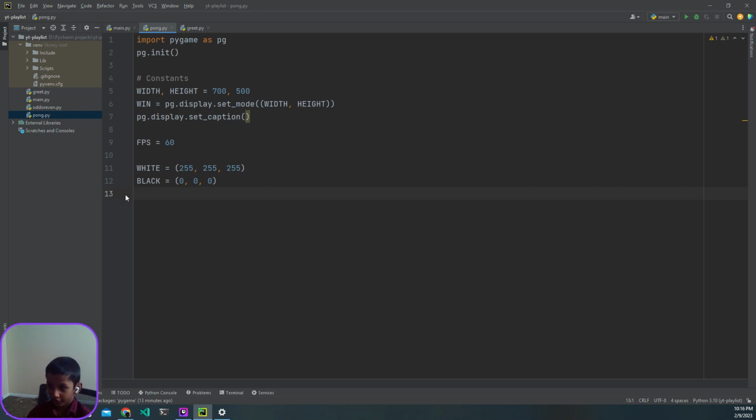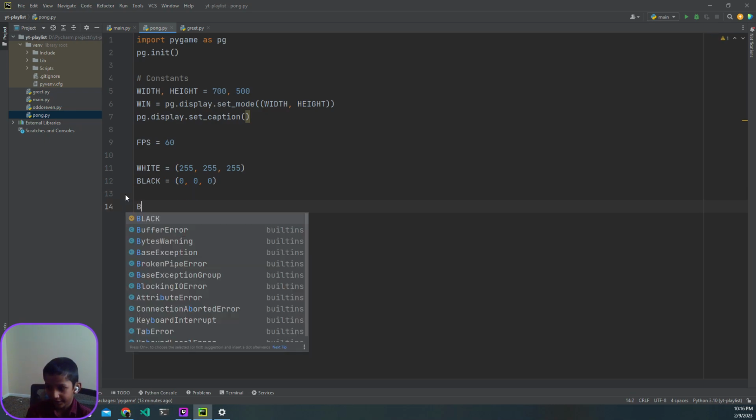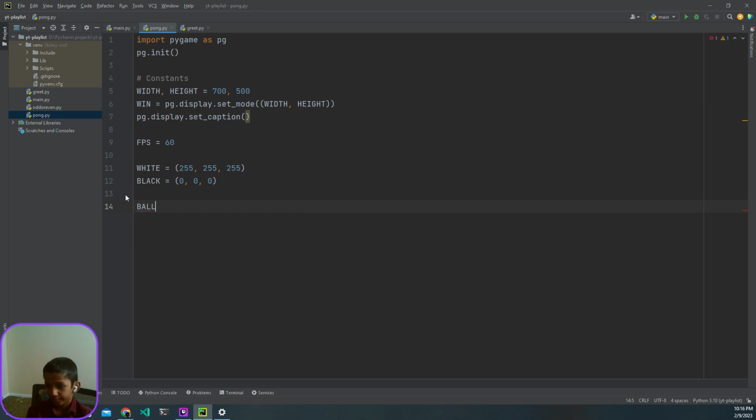In this game, we're going to be using a circle, and what we can do is simply set our ball_radius to 7. You guys can mess around with these values, but these are just perfect for me.